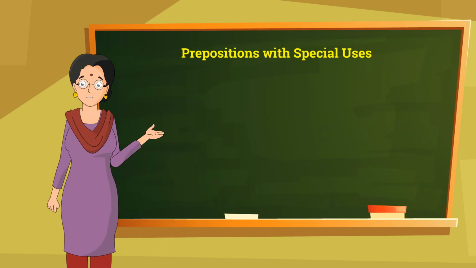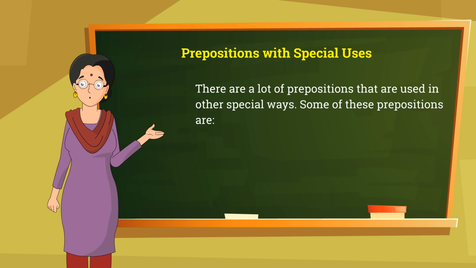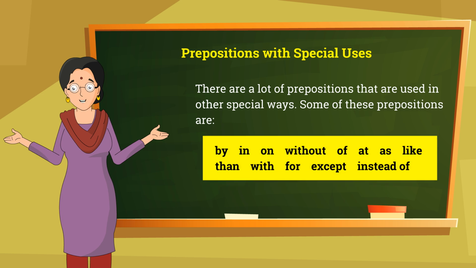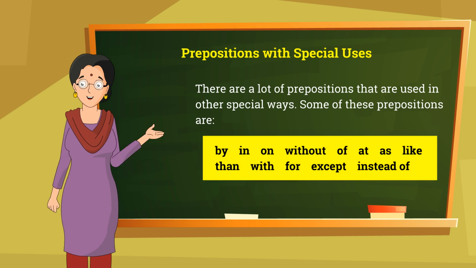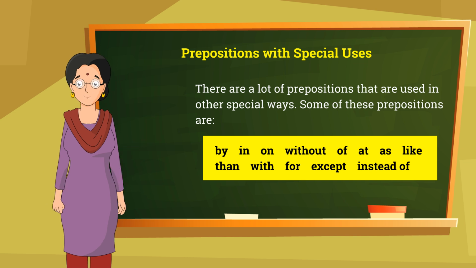Prepositions with special uses. There are a lot of prepositions that are used in other special ways. Some of these prepositions are by, in, on, without, of, at, as, like, than, with, for, except, instead of.